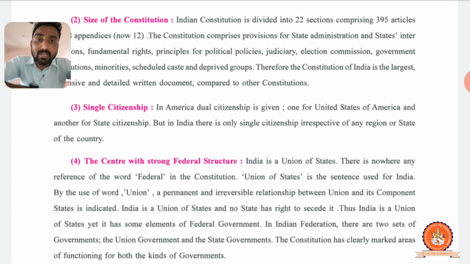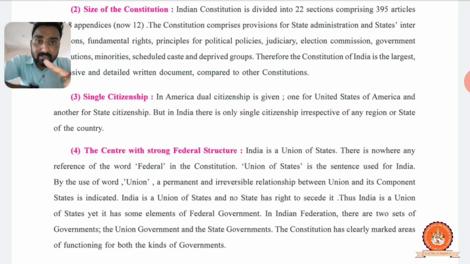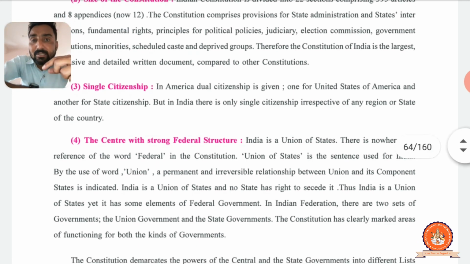I give you an example. Suppose I am living in Gujarat, right? I belong to Gujarat state, and my country is India. So in India, I have only one citizenship as an Indian, Bharatiya Nagrik. But America also has states like we have Gujarat, Maharashtra, UP, Bihar. In the same way, America has many states, right? If I were born in America, suppose I am living in America and my state name is Florida or whatever, I have my state citizenship and I also have my country citizenship.